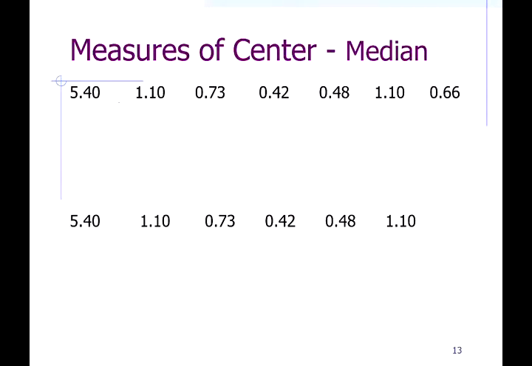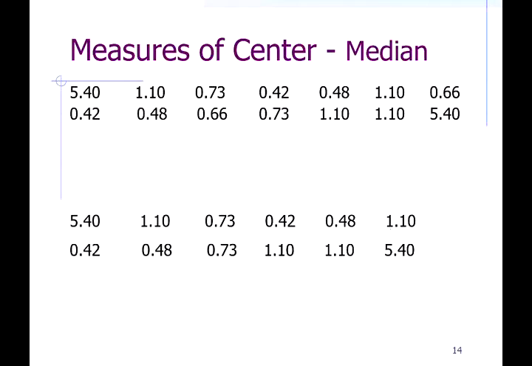In the first data set, we have 1, 2, 3, 4, 5, 6, 7 numbers. And in the second set, there's 6. Either way, to find the median, we put the data in order. So the 0.42 is the smallest, and then 0.48. So we get rid of the unsorted data, and now we have a sorted list, sorted from smallest to largest.